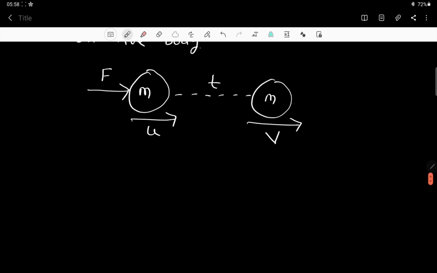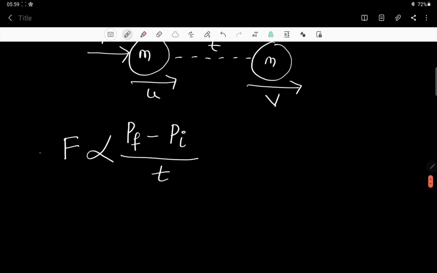So rate of change of momentum means, final momentum, usually written as pf, minus initial momentum pi, then divided by t. This rate of change of momentum is directly proportional to the force applied on the body.